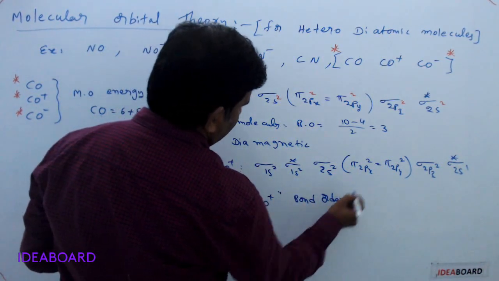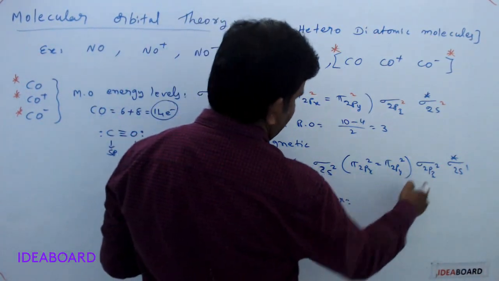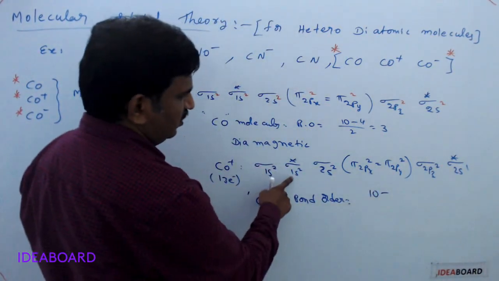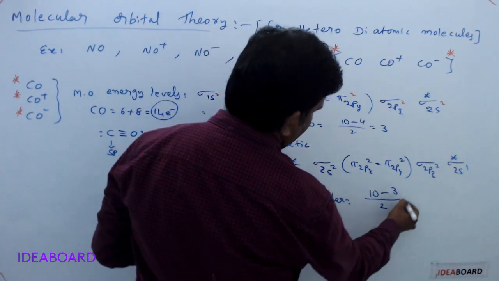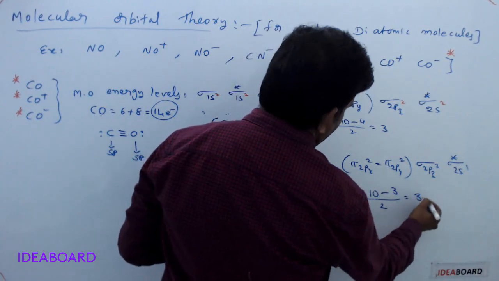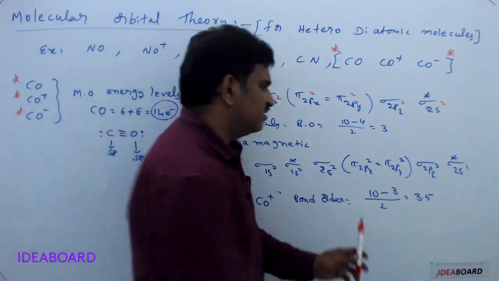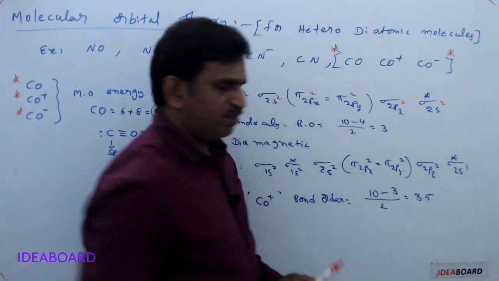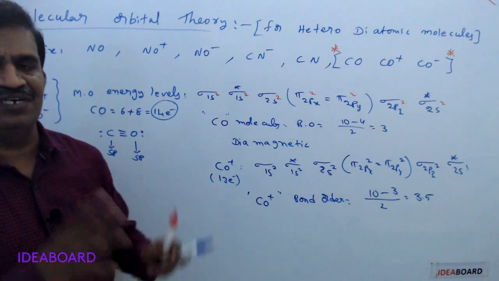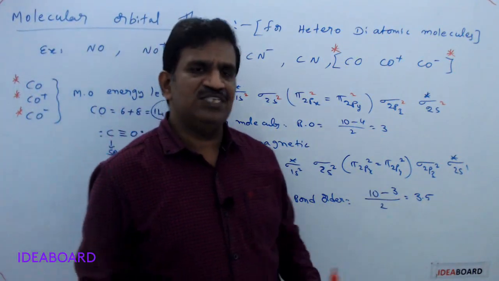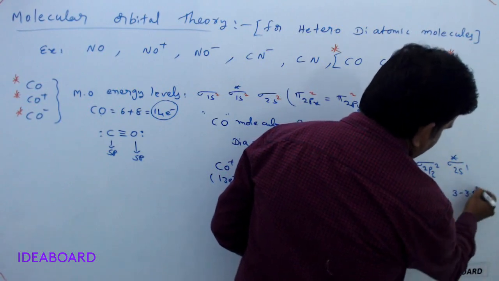Bond order is equal to, see here, bonding electrons: 2, 4, 6, 8, 10. 10 minus anti-bonding 2 and this is 1, so totally 3. 10 minus 3 by 2, you will get 7 by 2, that is 3.5. This is the bond order we are getting, that is 3.5. But practically or actually, because of this sp hybridized orbitals participation and intermixing problem, we are having actual bond order between 3 to 3.5 only.